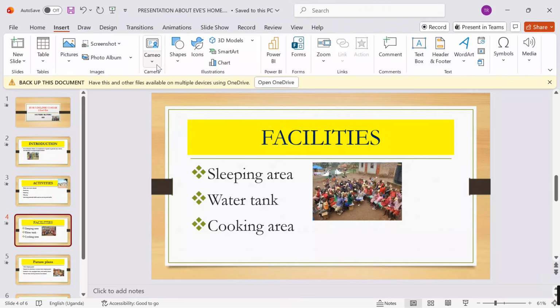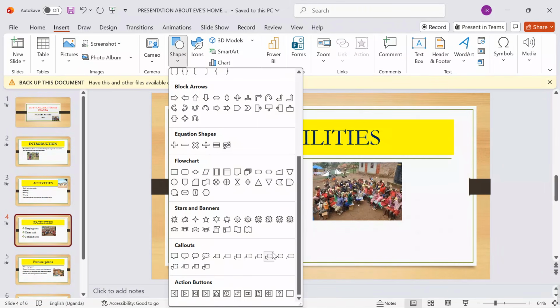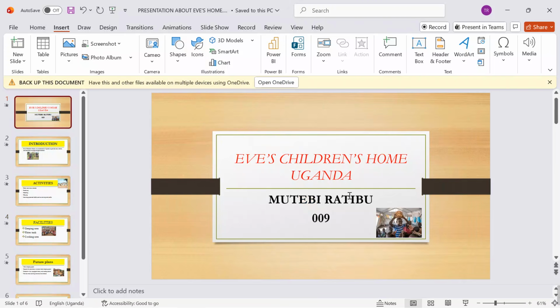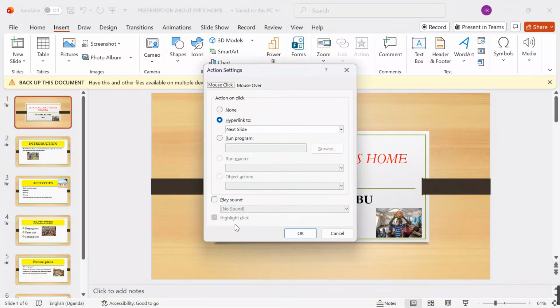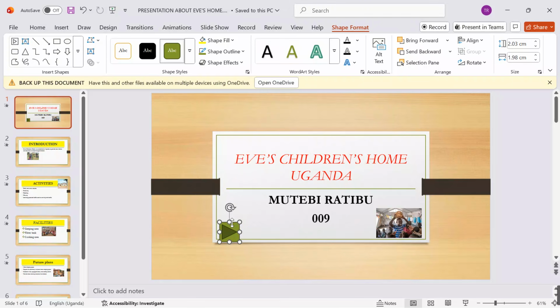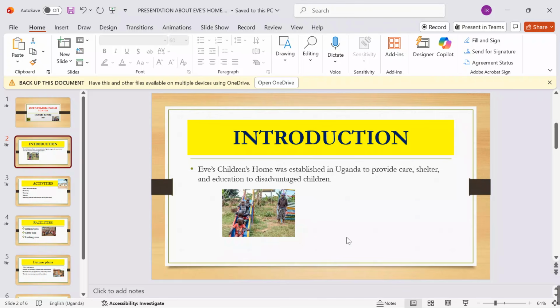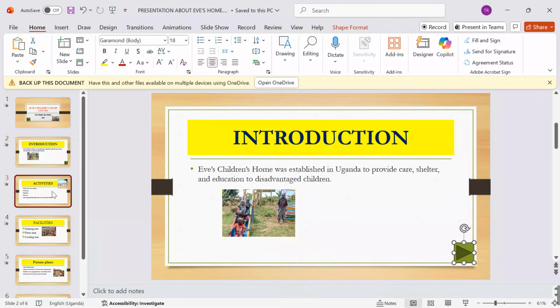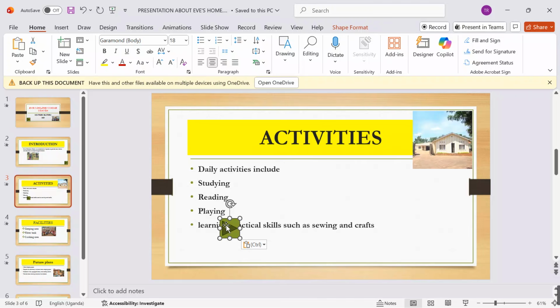I can also go on under shapes, I choose the action buttons. I want to take the next button so that people can easily manage the presentation by just a click on the button. Let me compose it here. I say okay, put it here, and then after putting it here, Control C to copy, come here, Control V, and put it at a point where it will be visible for the item evaluator to give us some marks.